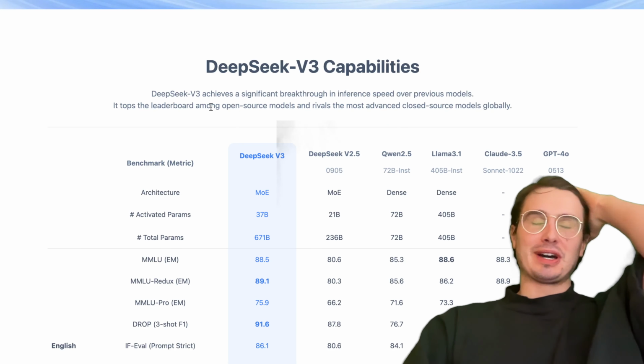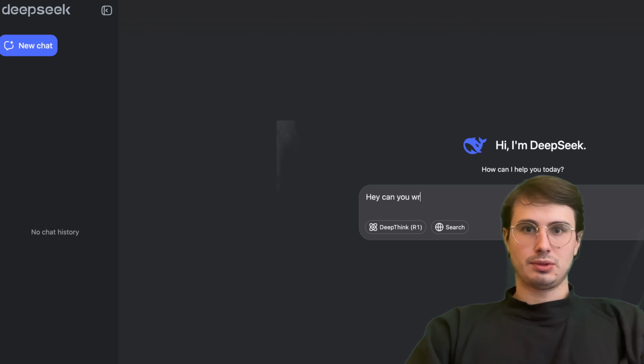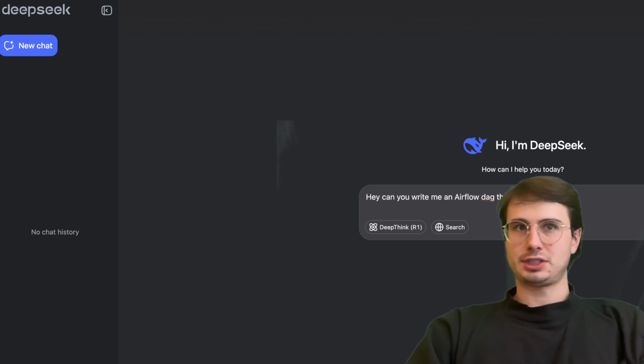And so what they offer is you can either go to DeepSeek and then log in with Google in 1 second. And here you have a UI pretty similar to ChatGPT. So you can ask it a typical question like, hey, can you write me an Airflow DAG that performs ETL workloads in a Snowflake database? And then let's see what it gives us. And here, honestly, pretty good performance.